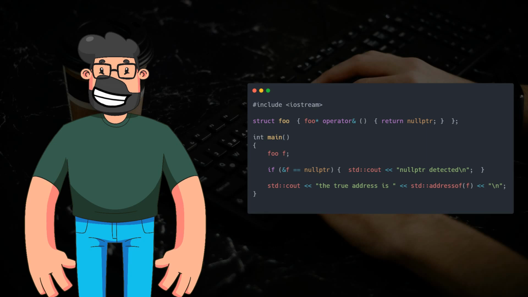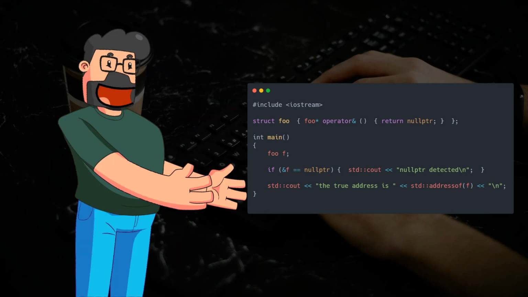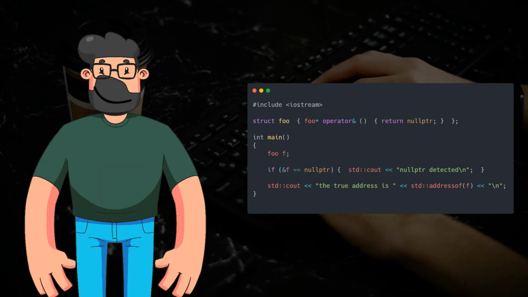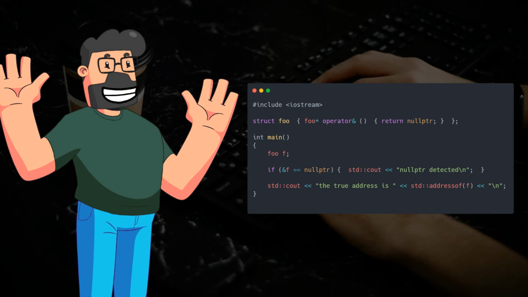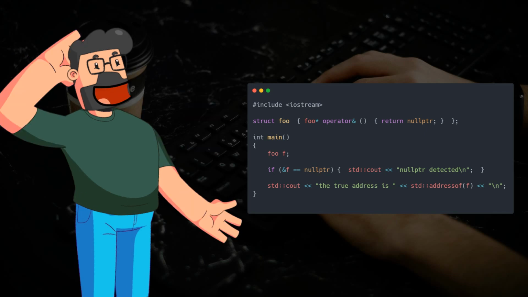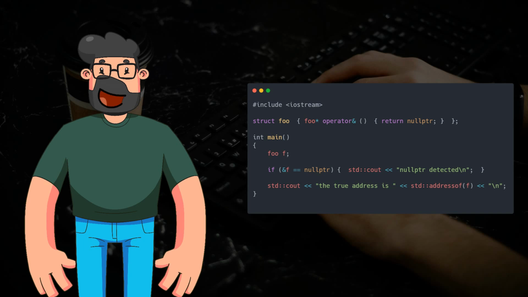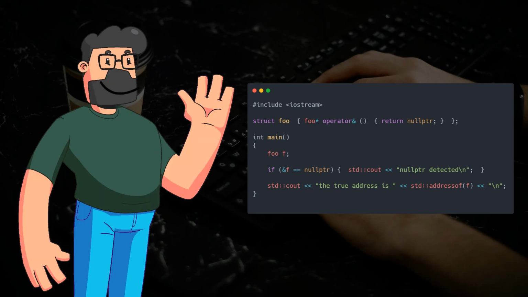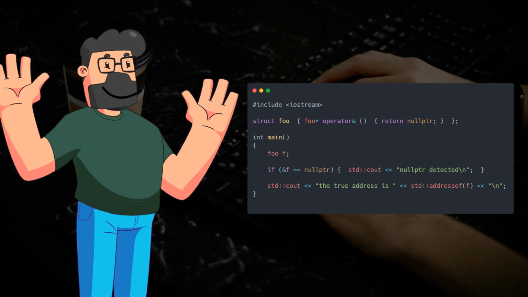Now, let's talk about the solution to this intriguing problem. As mentioned earlier, there's actually no guarantee that the address-of operator, represented by the ampersand symbol, cannot return a nullptr. It's all about the possibility of overloading this operator, which opens up a whole new realm of possibilities. The snippet provided showcases a clever way to make the address-of operator return nullptr, leading to an unexpected outcome.